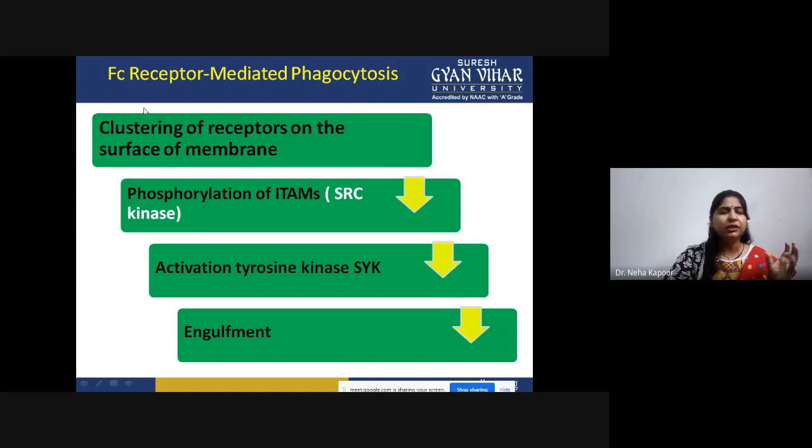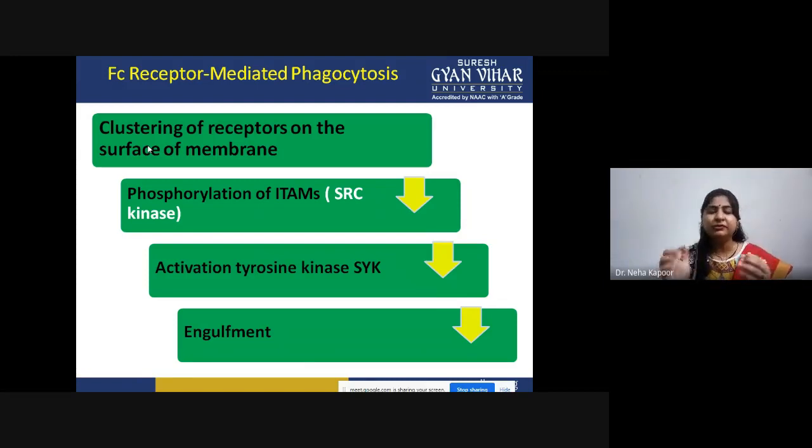Whenever Fc receptor mediated phagocytosis is going on, first of all those receptors align onto the surface membrane. Once they are aligned and the antibody coated bacteria is attached, then on the internal side, ITAM, with the help of SRC kinase, the tyrosine molecule is phosphorylated.